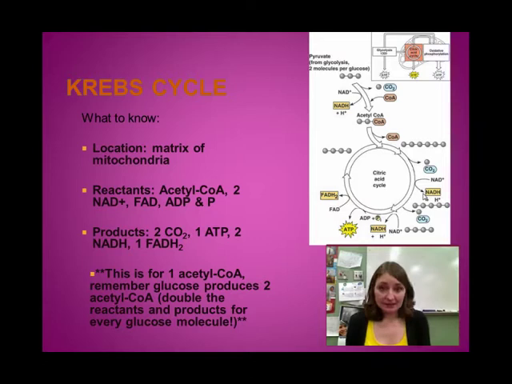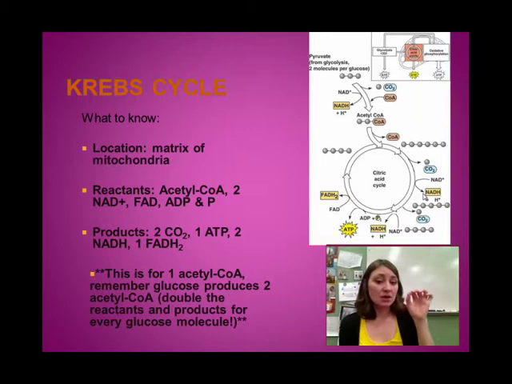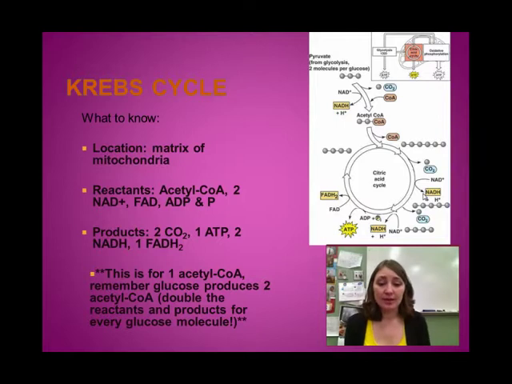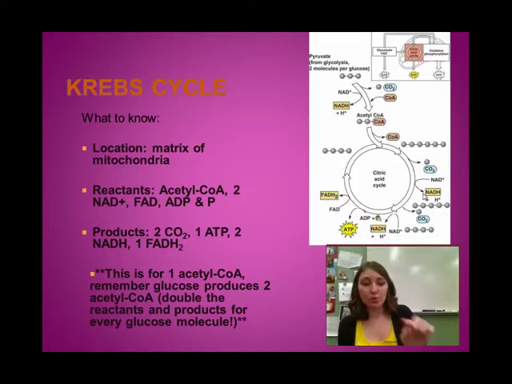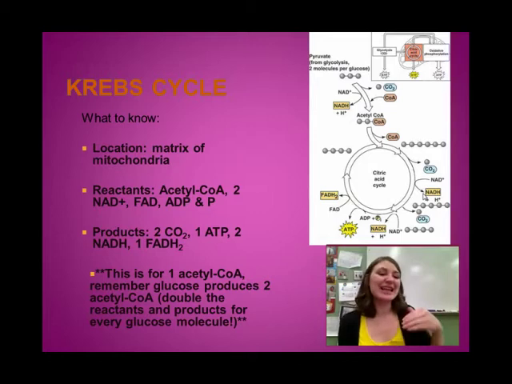Keep in mind, 1 turn of the Krebs cycle is for 1 acetyl-CoA, but glycolysis and glucose will produce 2 pyruvic acid, which means we're actually going to produce 2 acetyl-CoAs for every glucose molecule. So the Krebs cycle is going to turn twice. So all of our products are actually times 2.